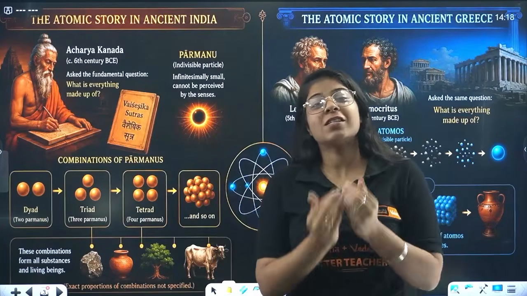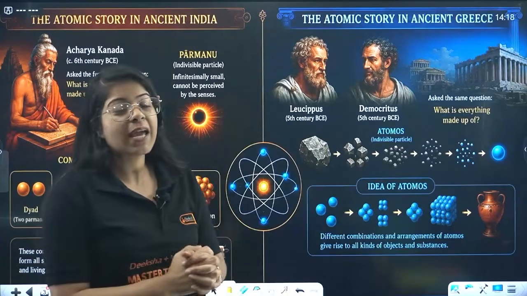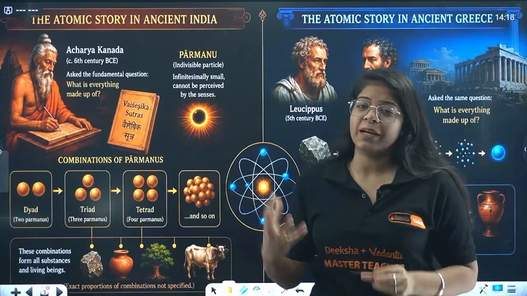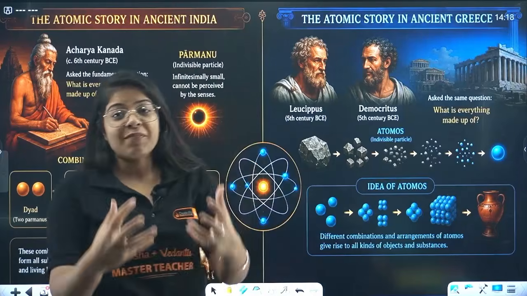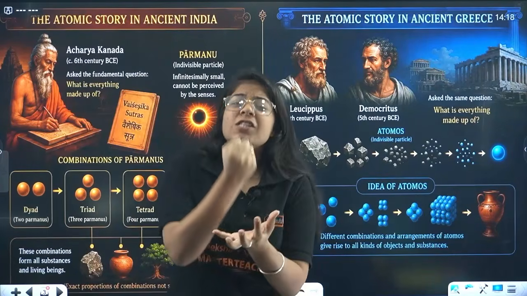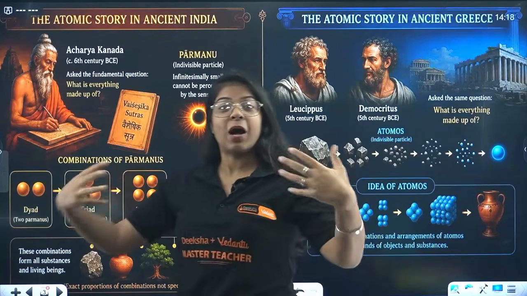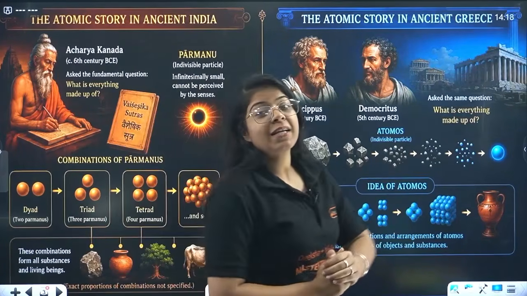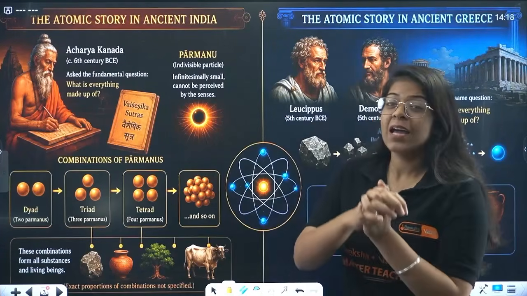So there was this very great philosopher Acharya Kanada. His name was Kanada, okay, and he asked a very simple question: what is everything made up of? And in his whole theory, in his whole findings, he found out that the smallest unit, which we actually call atom, they named it Parmanu. Right? We hear now of Parmanu bombs. What are those? Atomic bombs. Okay, atom bombs. So what is that? That is Parmanu, originated in India, okay, by Acharya Kanada.